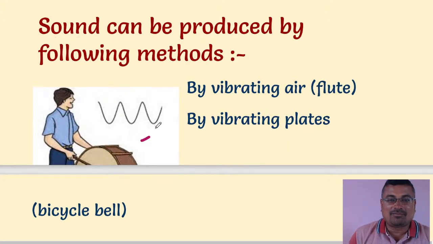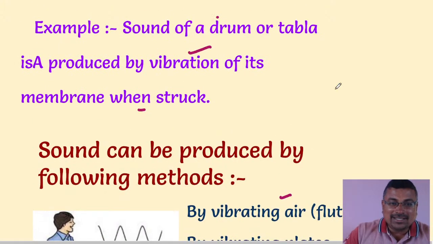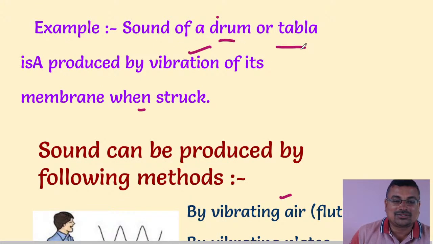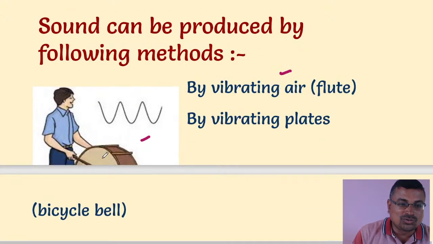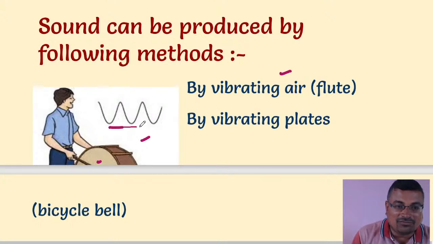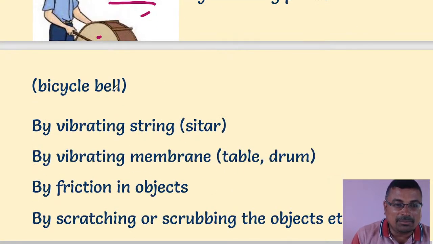The sound travels in the form of waves. By vibrating air in a fluid, sound is produced. By vibrating the membrane, sound is produced in the drum and tabla. Here in this diagram, the student hits the drum, vibration will be there, sound will be there, and that travels in the form of waves. The bicycle bell also produces sound. Sound is produced by a sitar by vibrating the string.